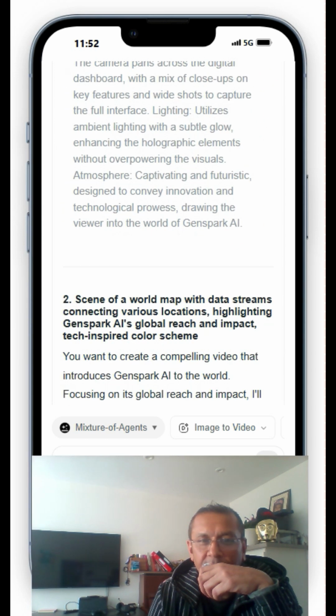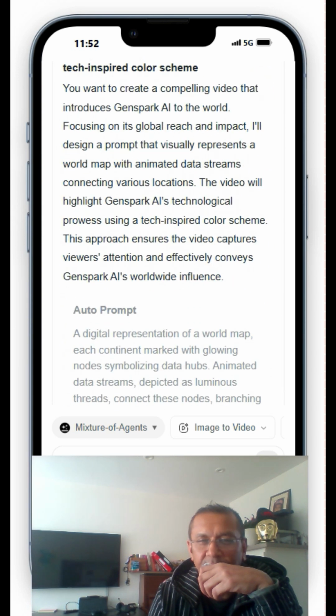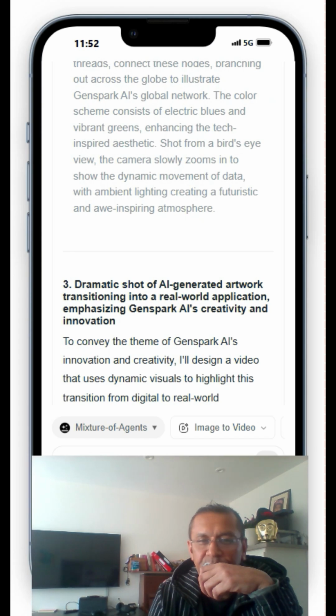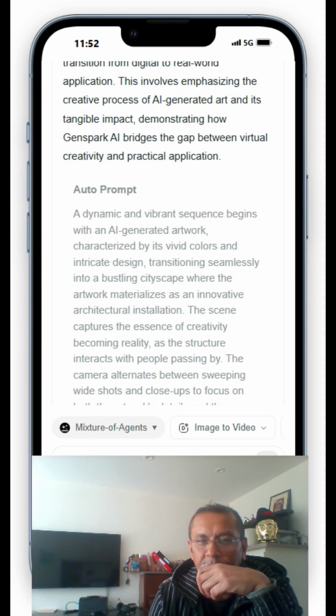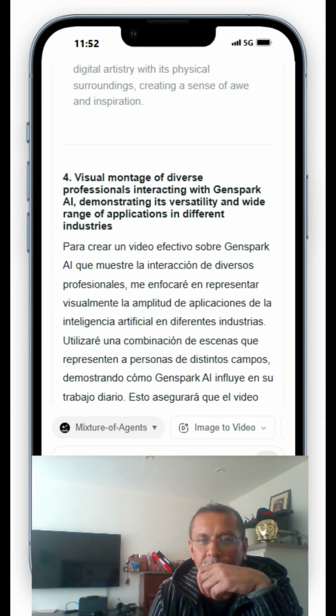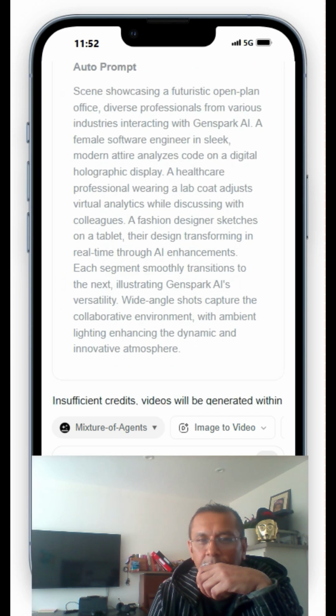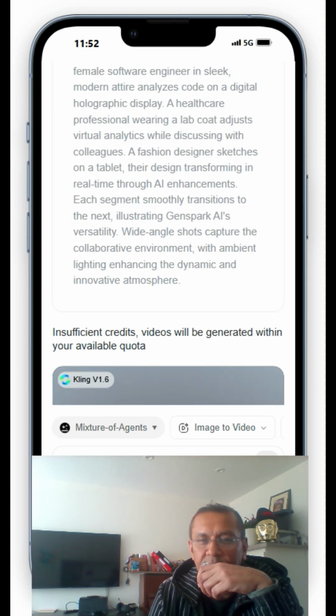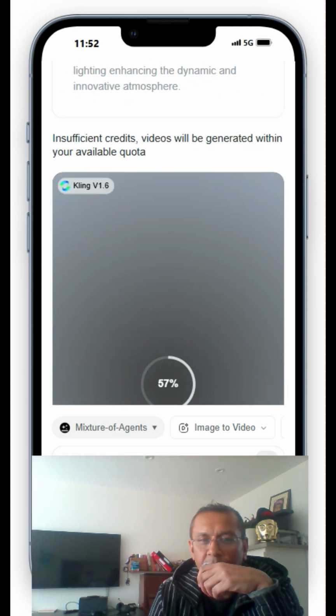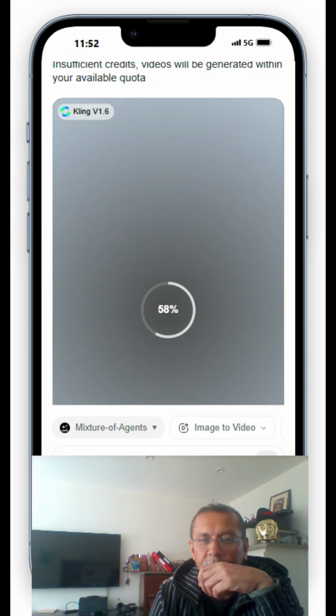Auto prompt there again. This is for a 5-second video, I think, to introduce GenSpark AI to the world. Look at what we have got, and it's auto prompted every scene, and I've run out of credits. That's great.